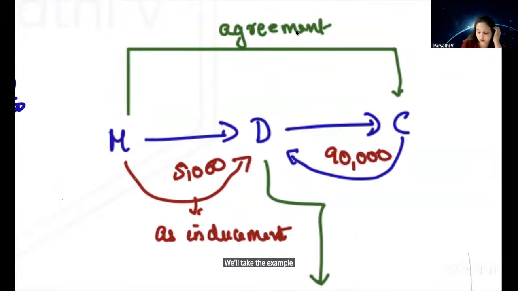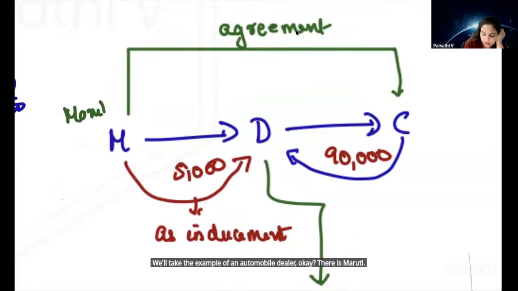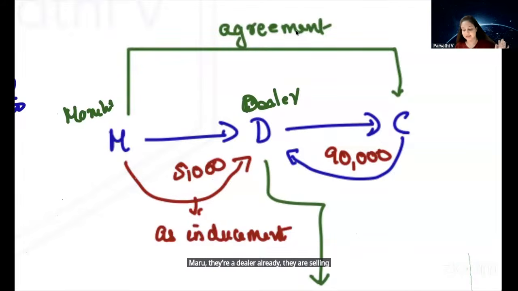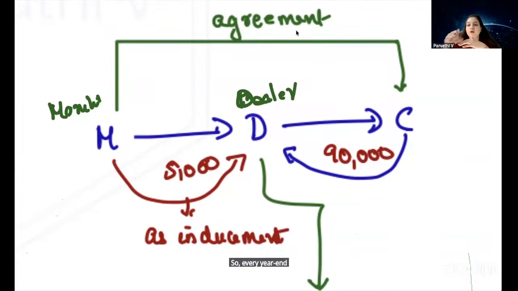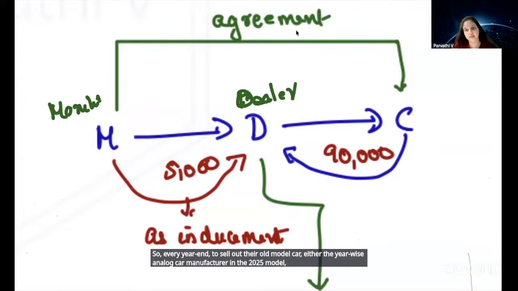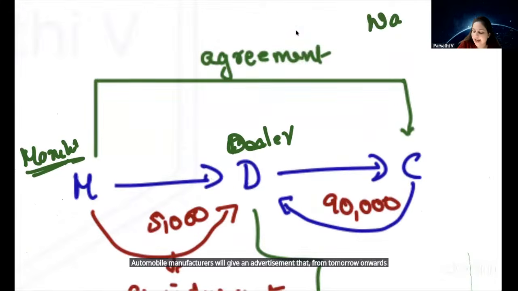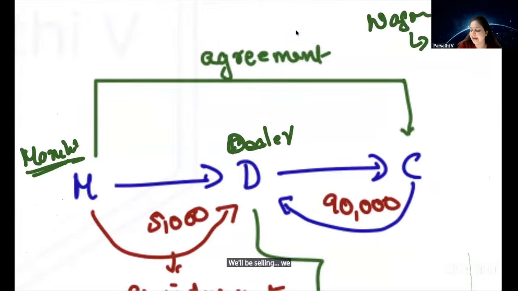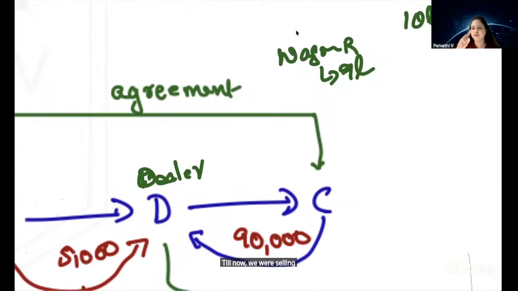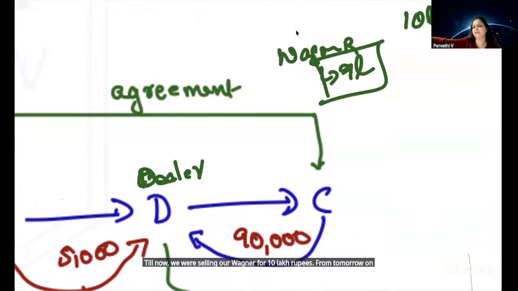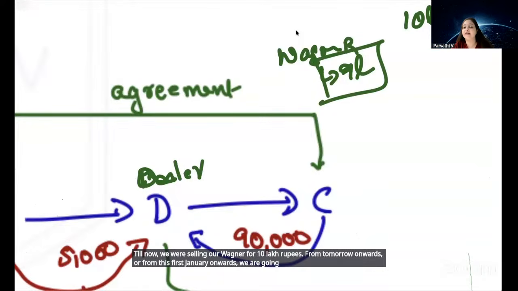We'll take the example of an automobile dealer. Maruti is selling their cars through a dealer. Every year end, to sell out their old model cars, the 2025 model, 2026 model, when the model gets old, Maruti, or all automobile manufacturers, will give an advertisement that from tomorrow onwards, our Wagoner we will be selling for 9 lakh rupees. Till now, we were selling our Wagoner for 10 lakh rupees. From this 1st January onwards, we are going to sell our Wagoner for 9 lakh rupees.